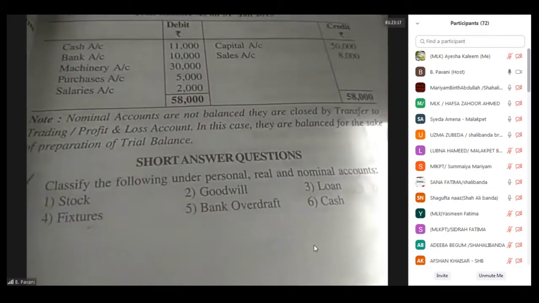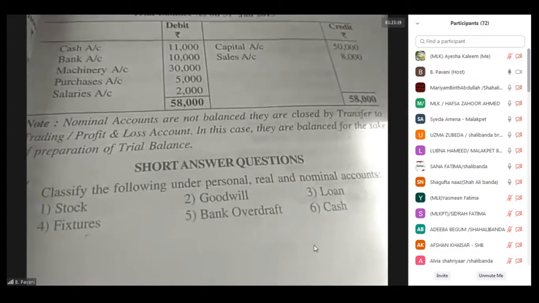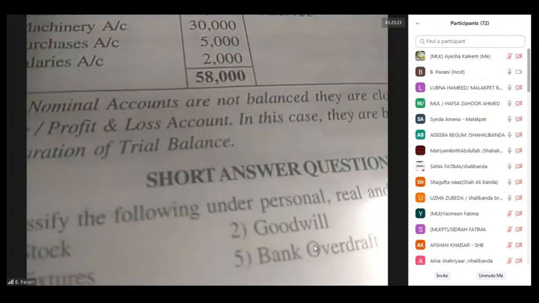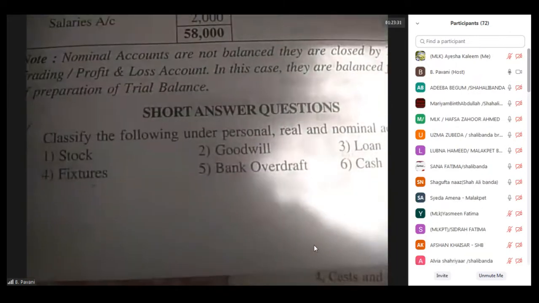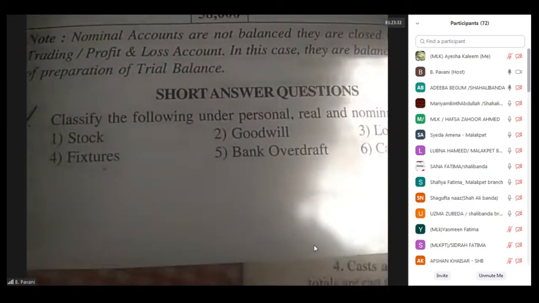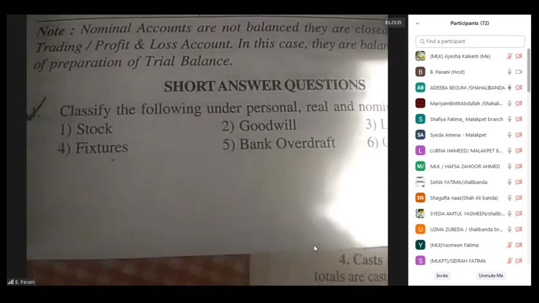Second one is goodwill. Goodwill is an asset, so it will come under the real account. Then coming to the third one, loan. A loan will come under the personal account. Why? Because one person is giving the loan, so it will come under the personal account.